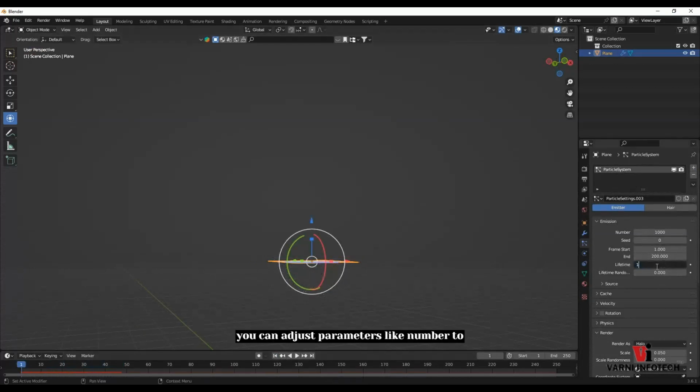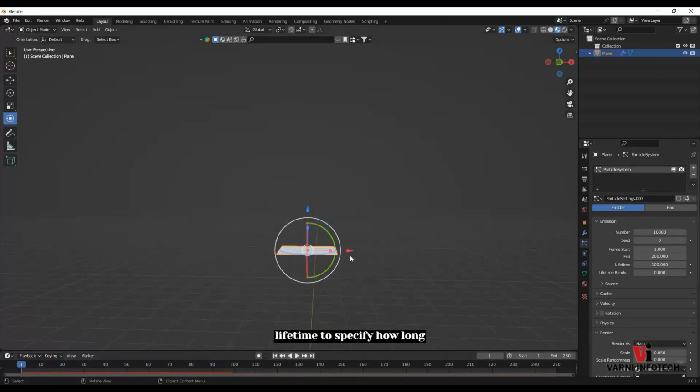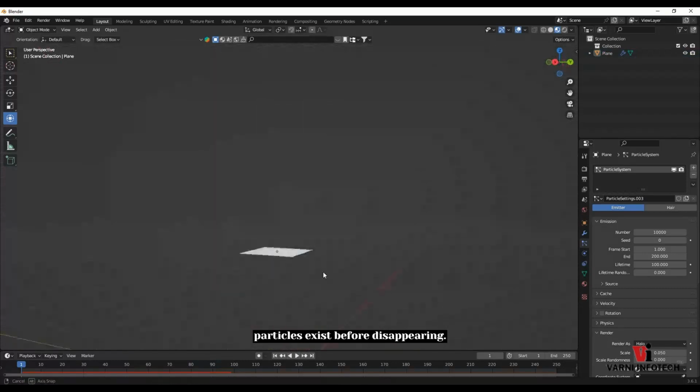You can adjust parameters like number to control the density of the particles, start and end to define the frame range when particles are emitted, and lifetime to specify how long particles exist before disappearing.